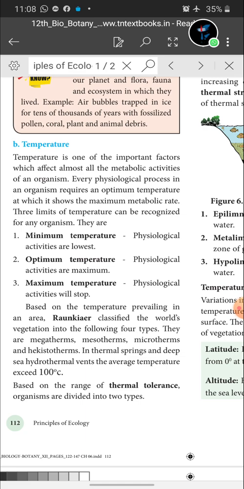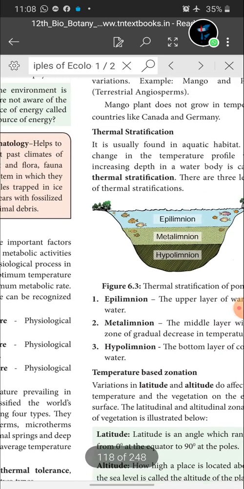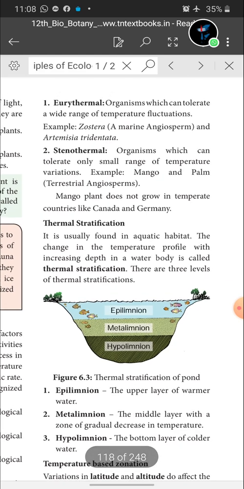In thermal springs and deep sea hydrothermal vents, the average temperature exceeds 100 degrees Celsius. Based on the range of thermal tolerance, organisms are divided into two types. What are the two types of organism? Eurythermal and stenothermal. This is a 3-mark question. Bracket it. Differentiate between eurythermal and stenothermal.